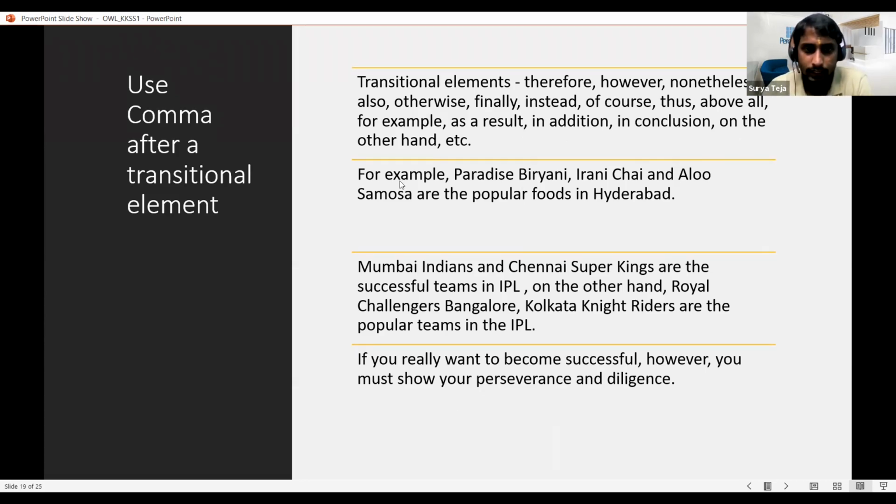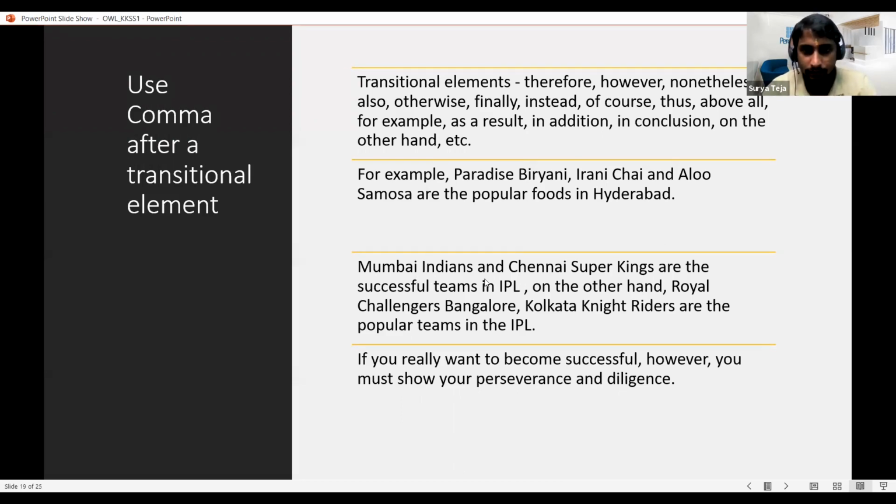And so if you go to the examples, the first one is, for example, Paradise Biryani, Irani Chai, and Aloo Samosa are the popular foods in Hyderabad. So for example, is a transition element. It is helping us to start the context of what I'm going to talk about. So we separate that with the comma.